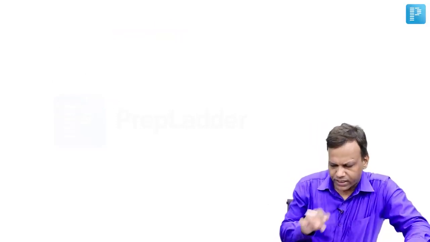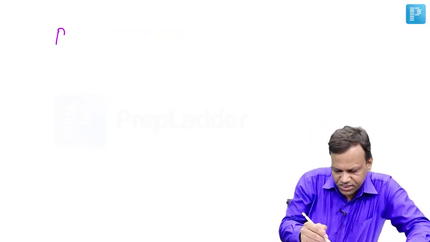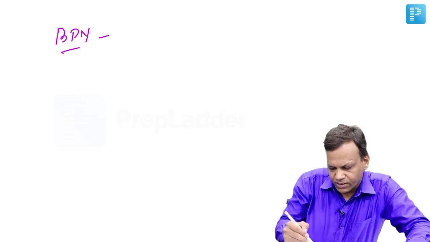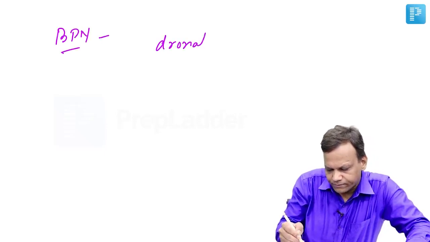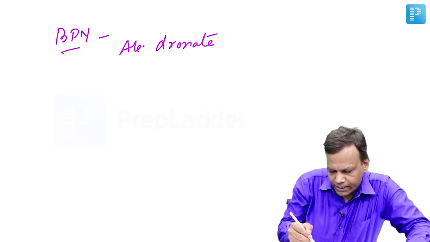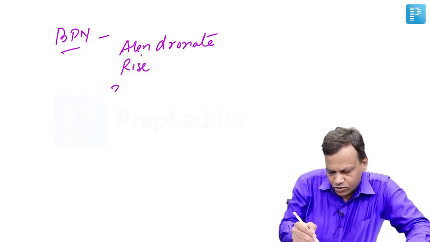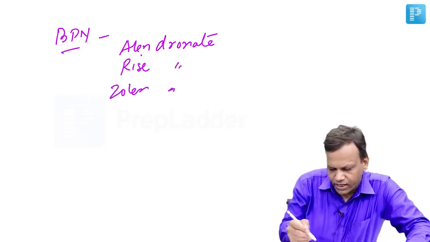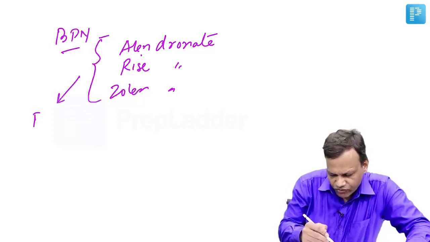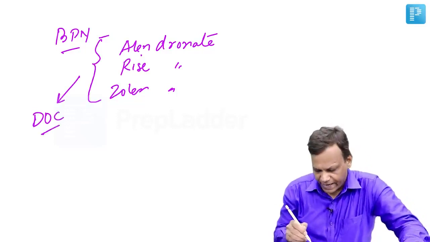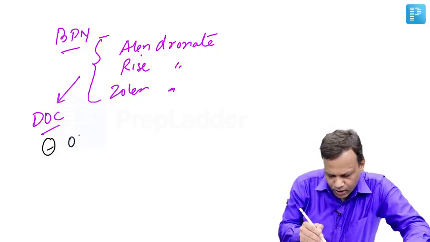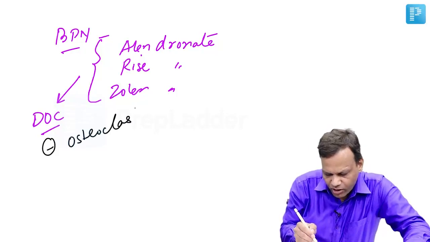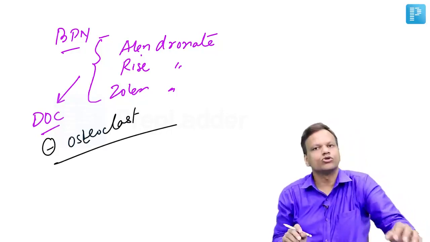The most important drug which is used in osteoporosis is bisphosphonates. The names end with dronate, like alendronate, risedronate, zoledronate. Dronates or bisphosphonates are the drug of choice for osteoporosis. They act by inhibiting the osteoclast, so bone resorption will not occur. They can be used to treat osteoporosis.